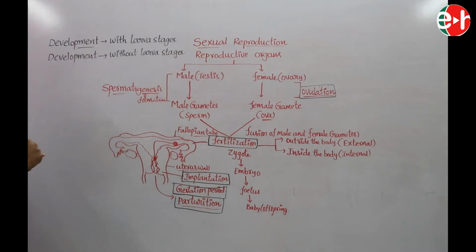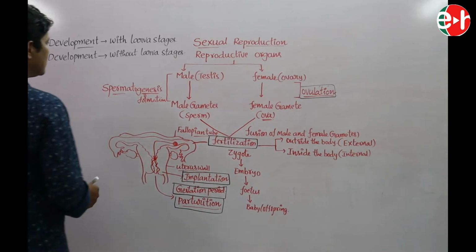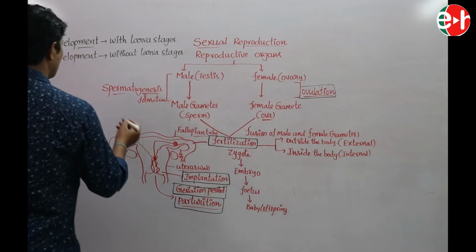Due to the presence and absence of larva stages, the development is divided into two types.